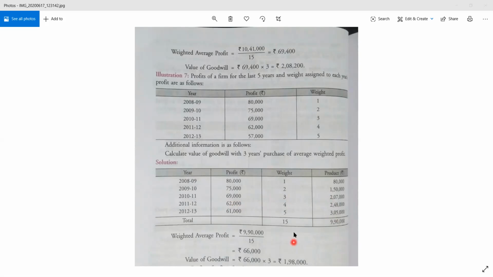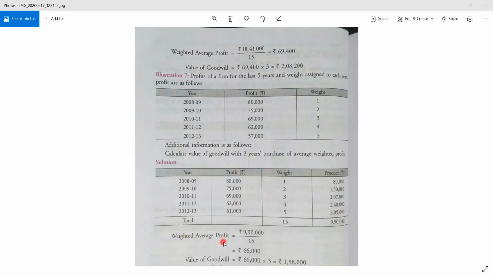Now you can see that we have to find out the weighted average profit. So that is very simple. Total product, that is 9,90,000, divided by total weight, that is 15. Clear? So 9,90,000 divided by 15, it is 66,000. So this 66,000 is nothing but the weighted average profit.